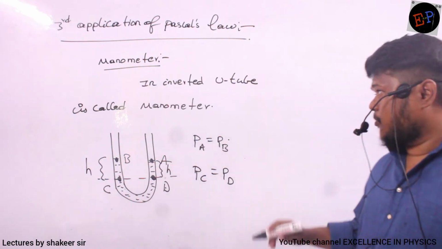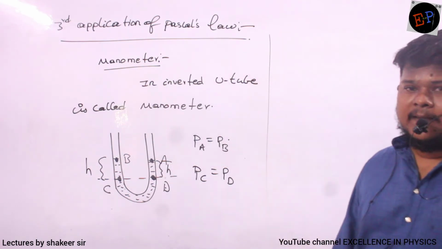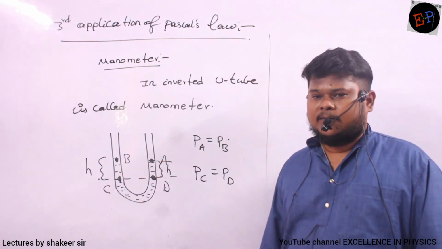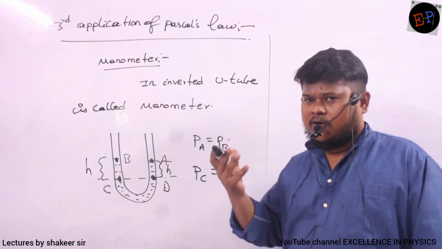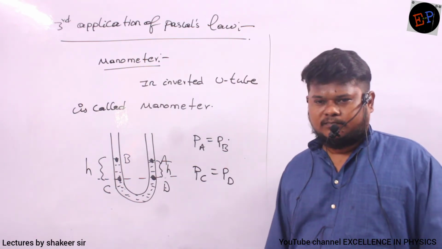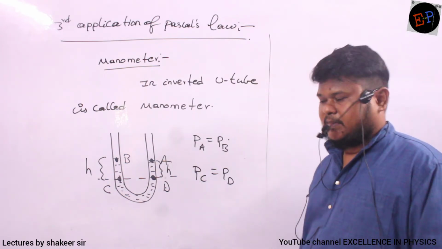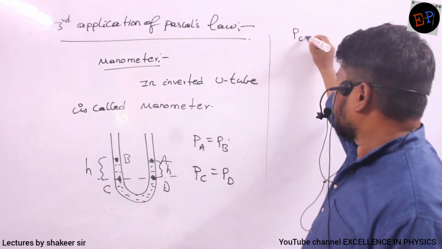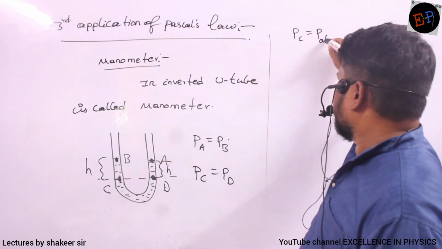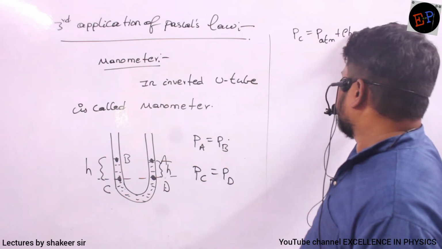And what is the pressure at point D? At point C, how much will be the pressure? Only rho h g. Pressure at point C will be atmospheric pressure plus height of the liquid column.